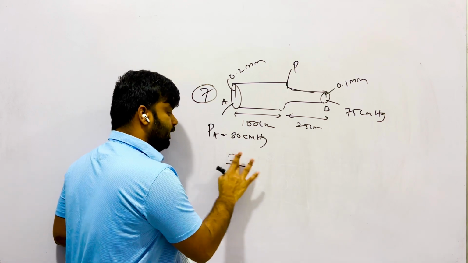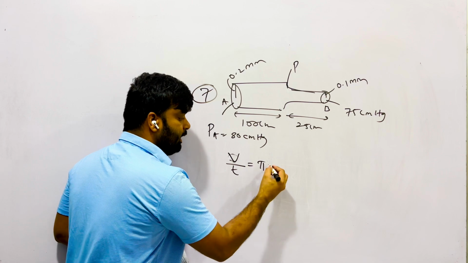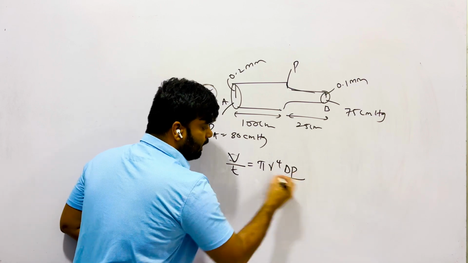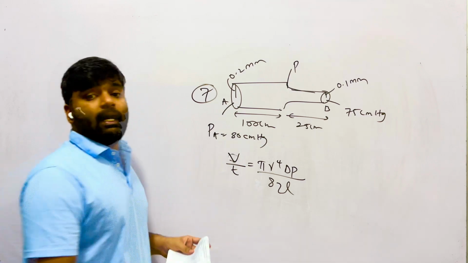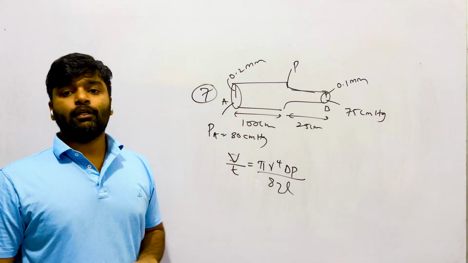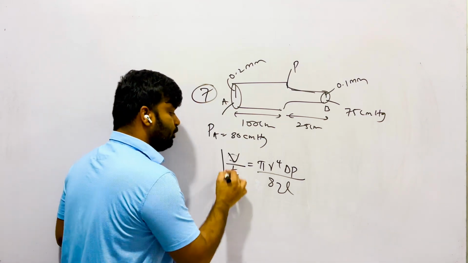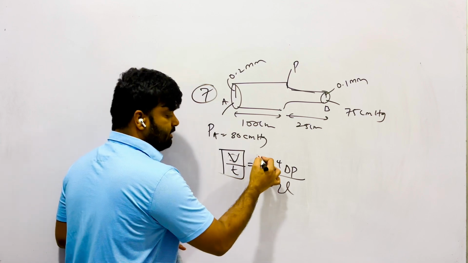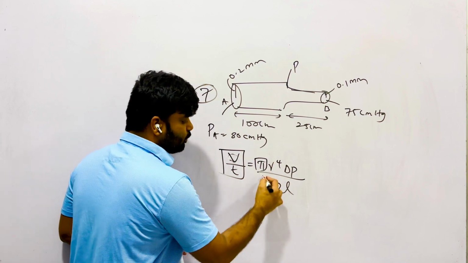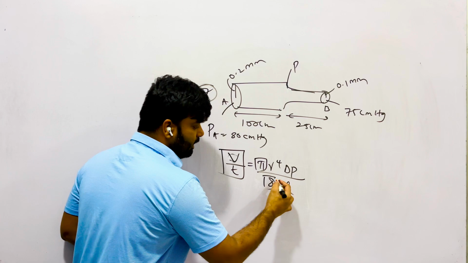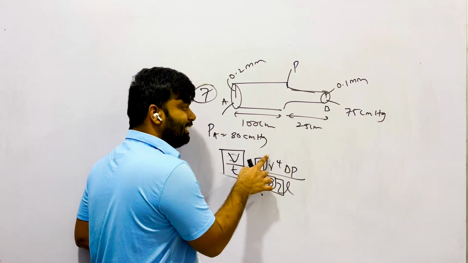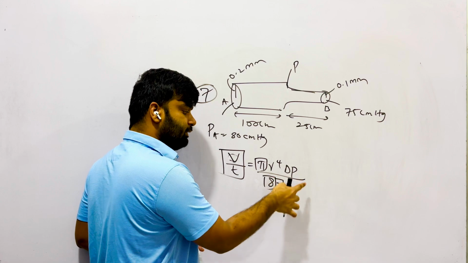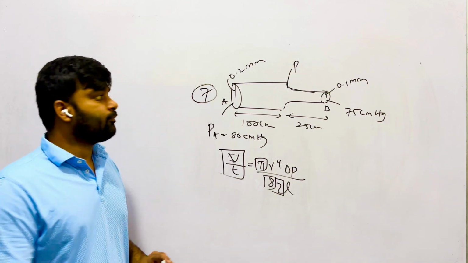The volume flow rate is equal to pi r^4 delta P over 8 eta l. The Poiseuille equation can be used here. As they are connected in series, the rate of flow of liquid will be same in both tubes. Pi is same, 8 also same, same liquid, therefore eta also same. Therefore, the variables are the radius, the pressure variation, and length.